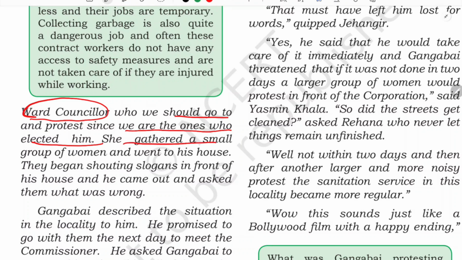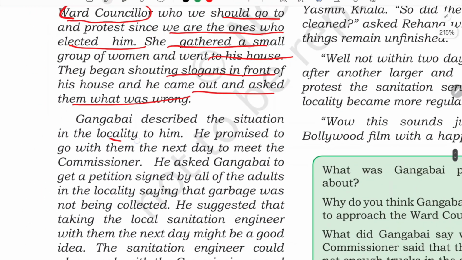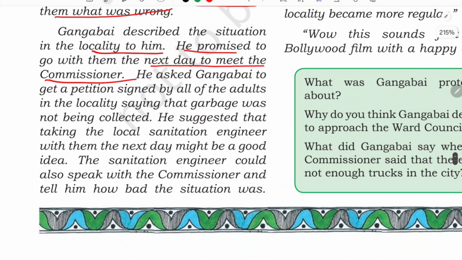So she gathered a small group of women and went to his house. They began shouting slogans in front of his house, and he came out and asked them what was wrong. Gangabai described the situation in the locality to him. He promised to go with them the next day to meet the commissioner. The ward councillor asked Gangabai to get a petition signed by all of the adults in the locality saying that garbage was not being collected.